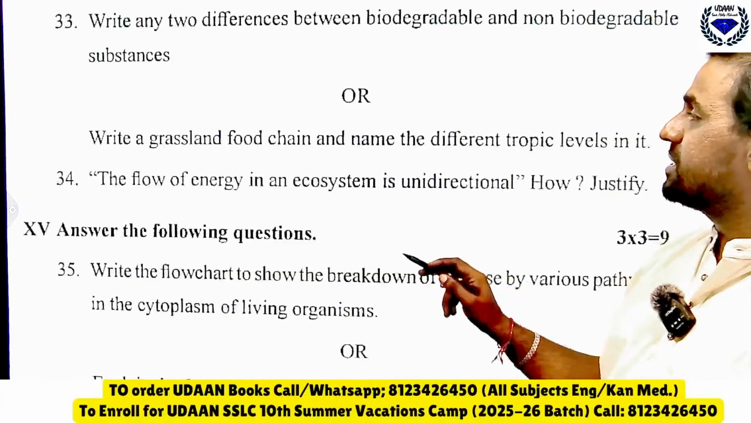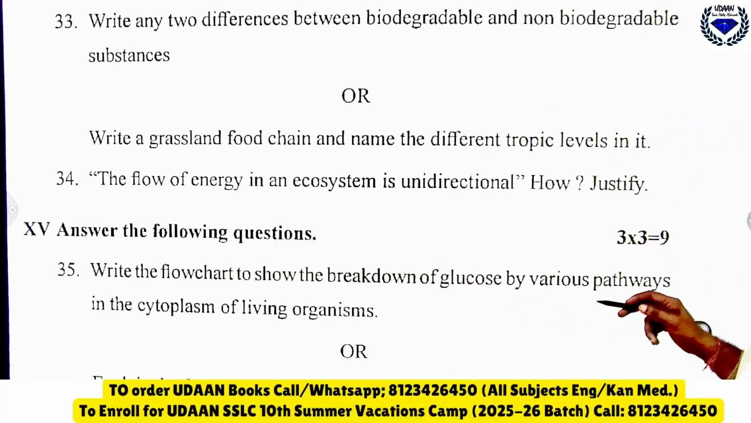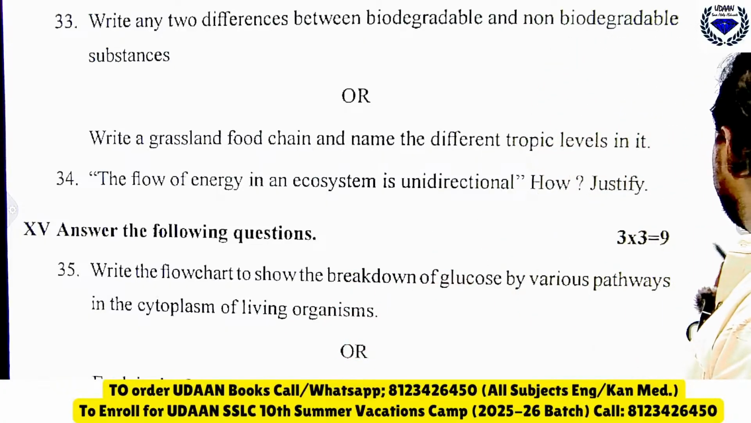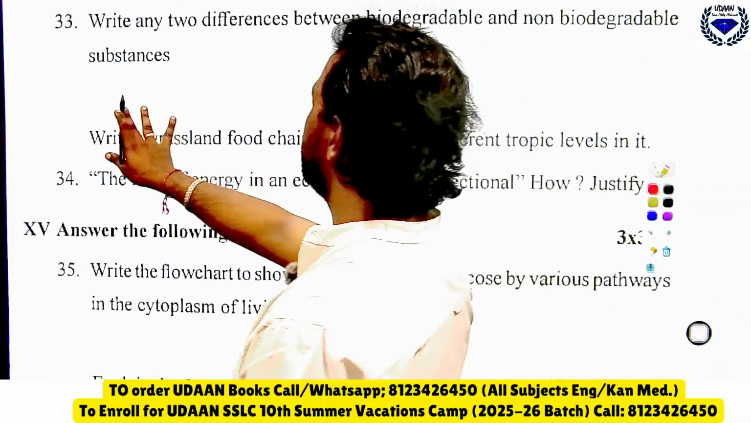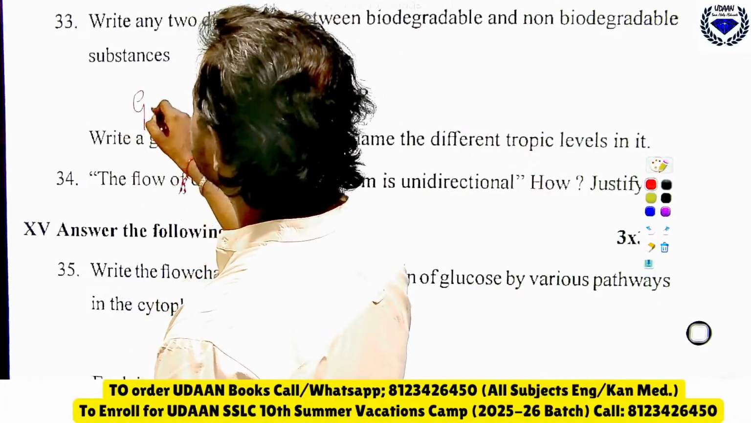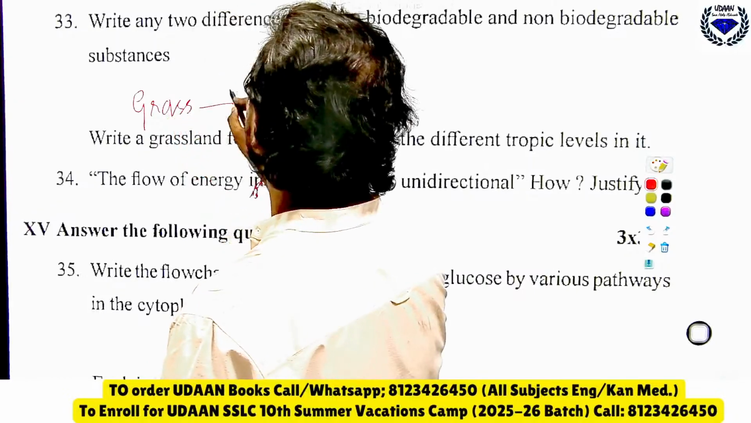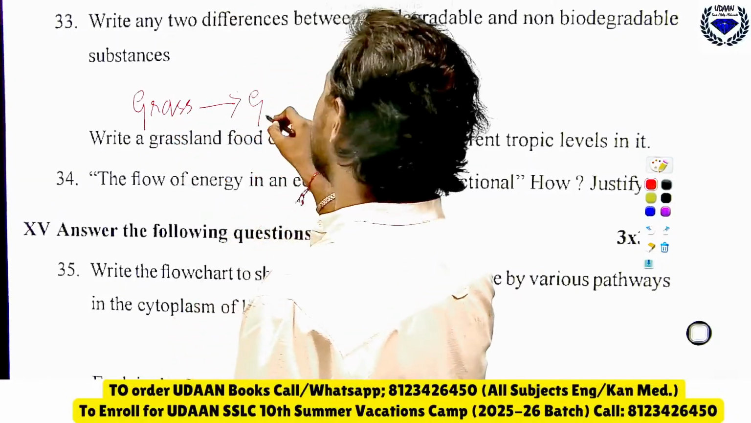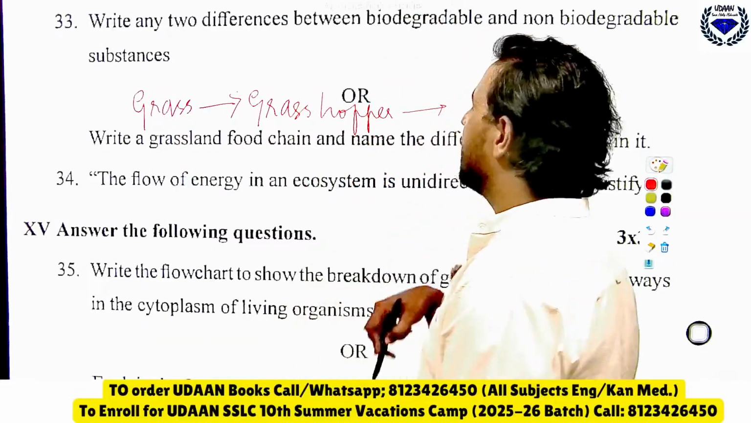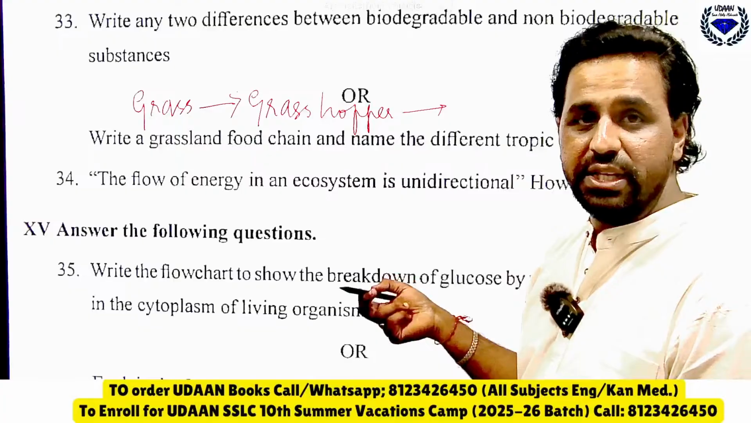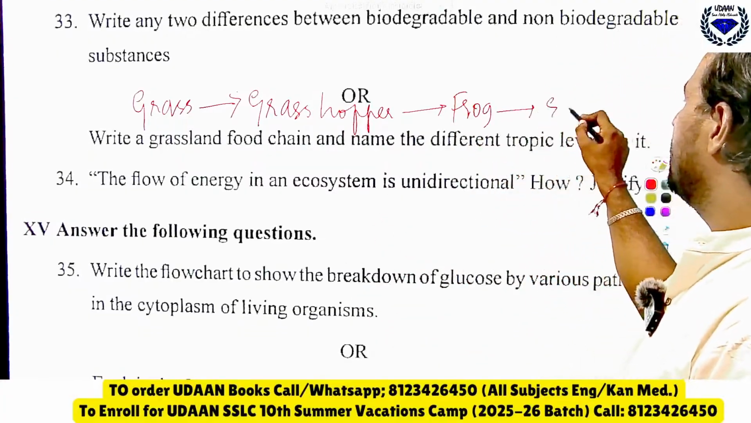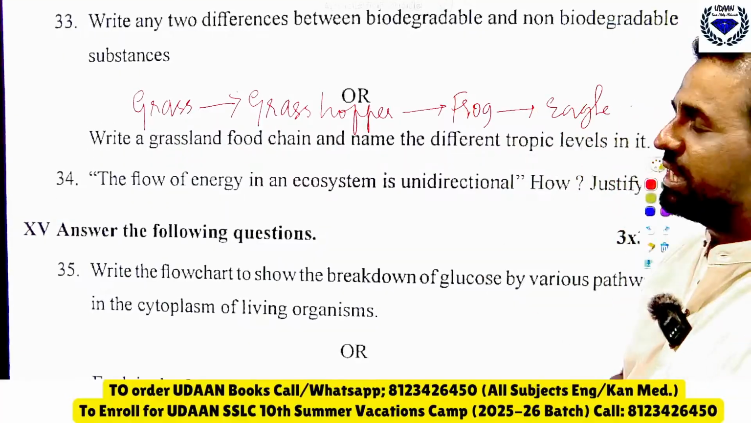Then write the grassland food chain and name the different trophic levels. So suppose they say grassland, so there are plants here. Grass is eaten by grasshopper. Grasshopper is eaten by frog, and frog is eaten by eagle. So you should write it in your own sentences.